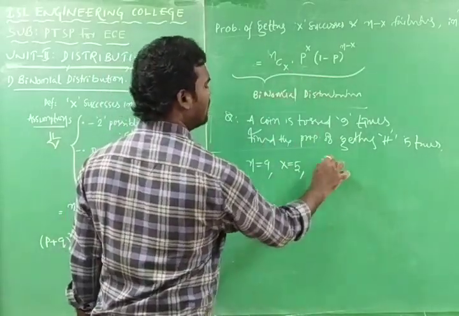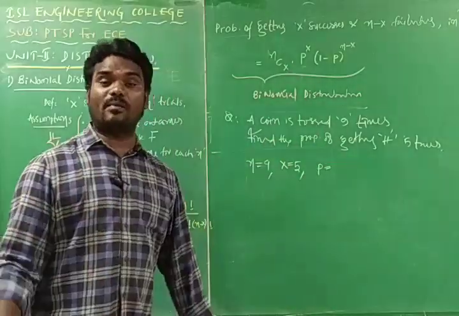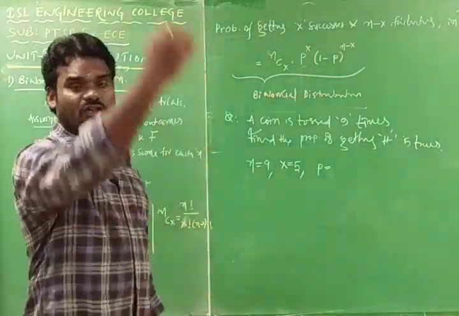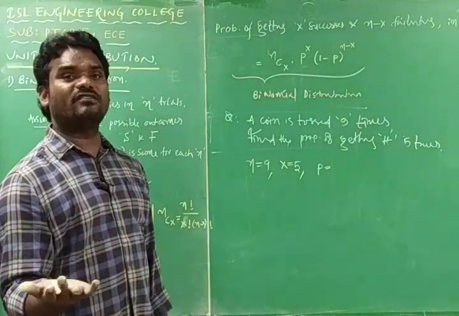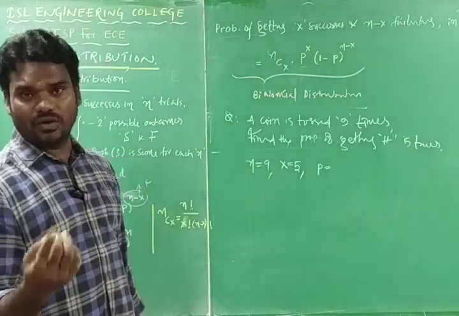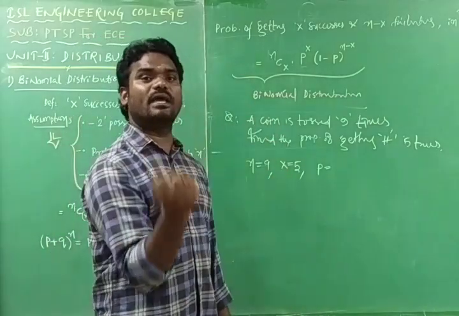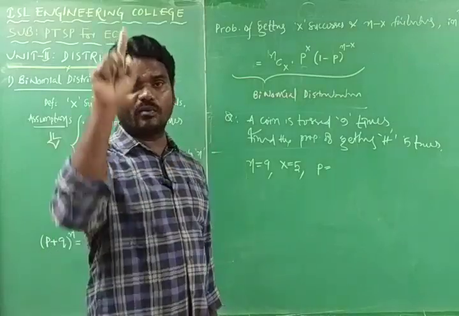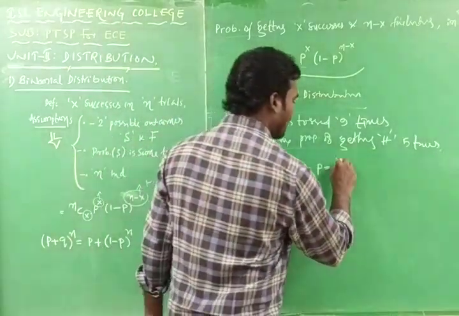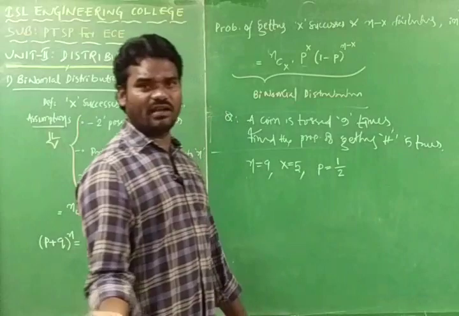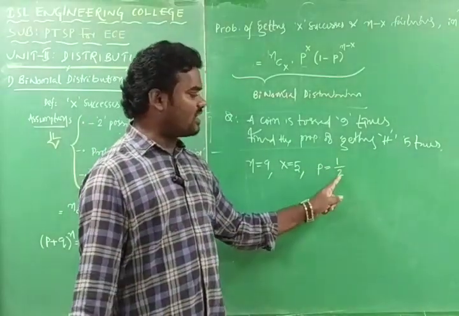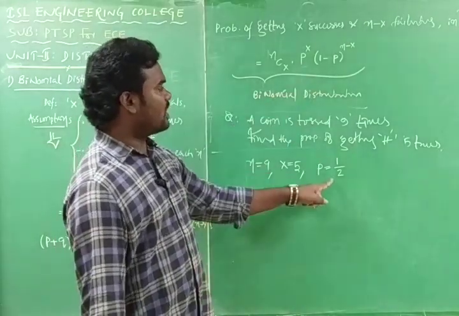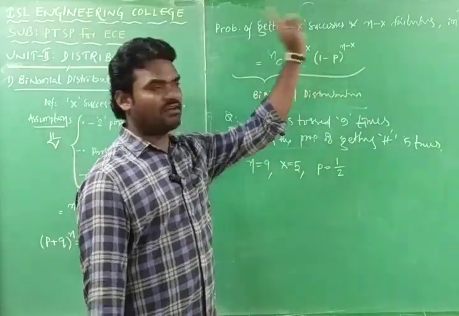P is nothing but the probability of getting the success, that is the probability of getting the head. If you toss a coin, what is the probability of getting a head? Either it may be head or tail, so the total possible outcomes are 2, and the favorable outcome is 1, so it is 1 by 2 only. Only one head is there, 1 out of 2 sides, head and tail. So p is 1 by 2.